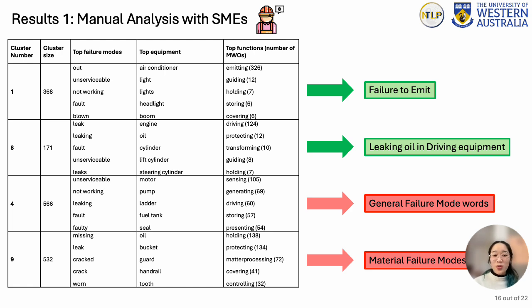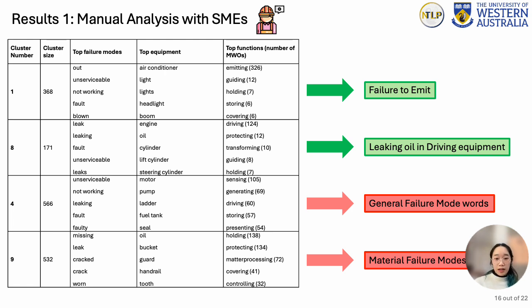extraction. It also helps in finding underlying reasons for unhelpful clusterings, like grouping together a specific equipment or a reoccurring inconsequential phrase such as left-hand side. In this case, cluster number 4 was determined to be grouping maintenance work orders if they contain general failure mode terms such as unserviceable, not working, or faulty.